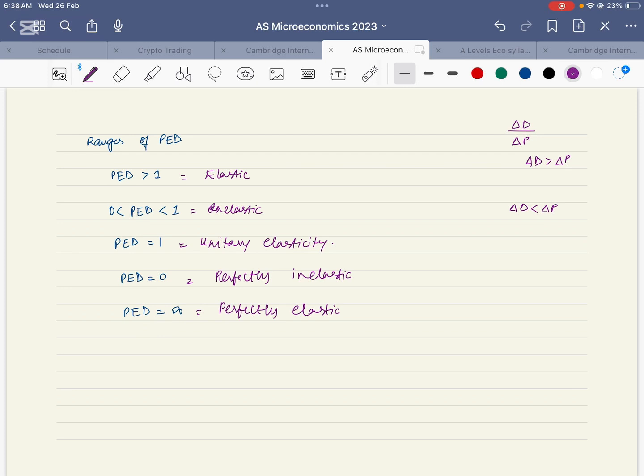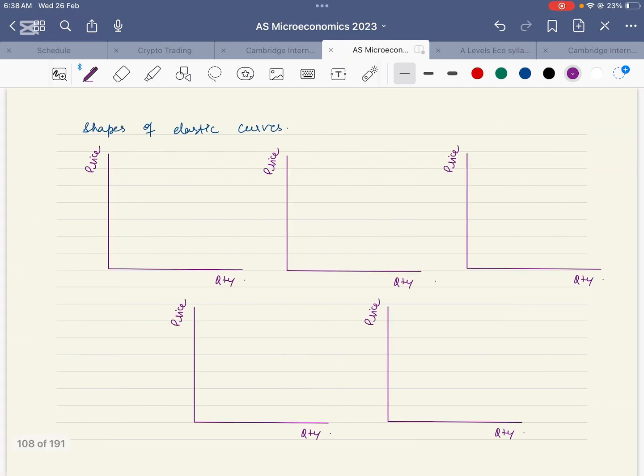How do we draw these lines? Let's have a look. There are graphs for PED. So let's have a look. How do the graphs of all these PEDs look like?